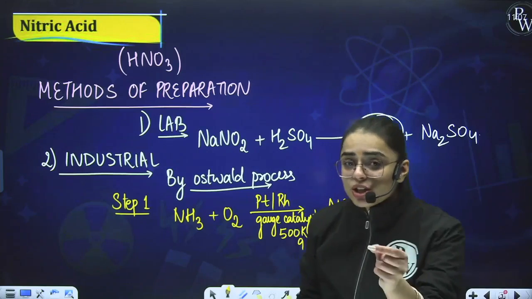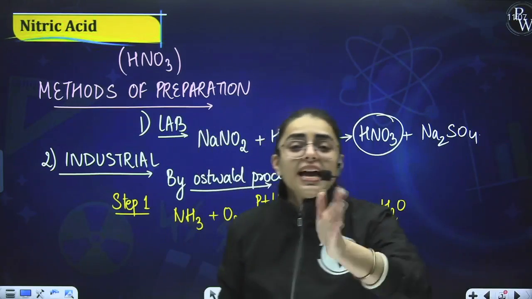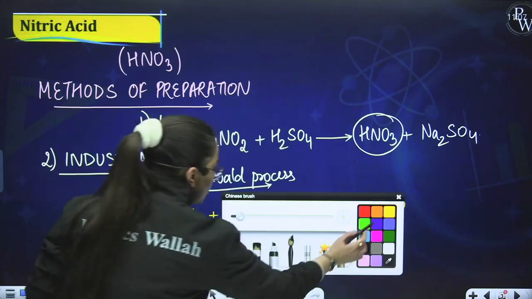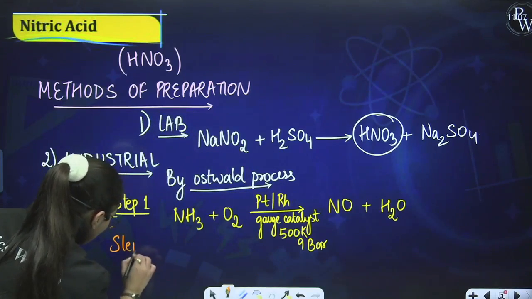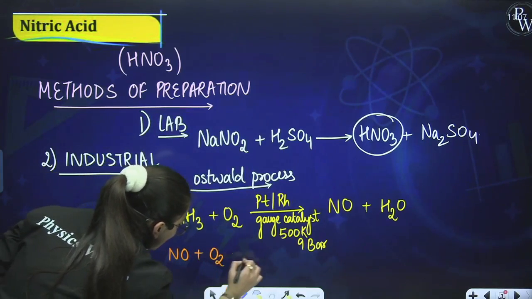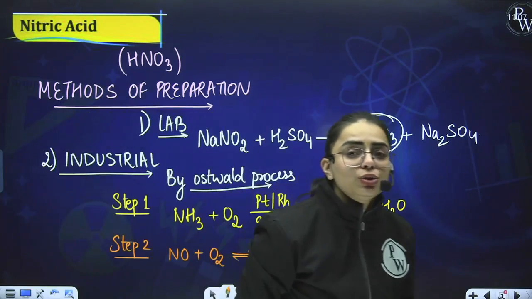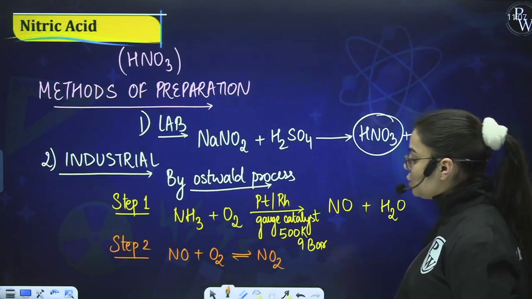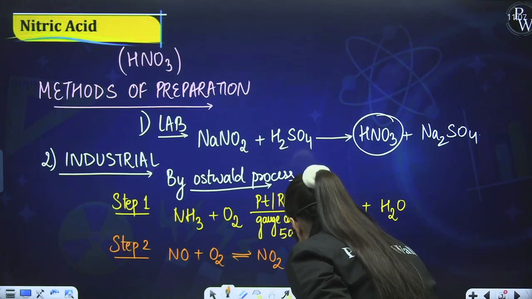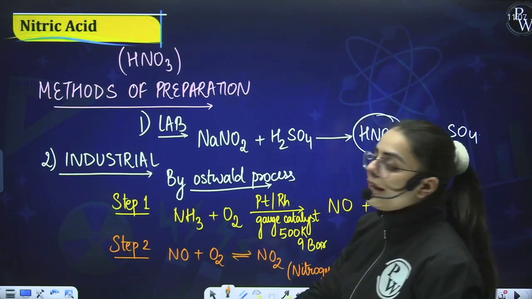Now in the very next step, what shall happen? This NO will further react with O2 in order to form NO2. What will happen in step number 2? Let us see. In step number 2, this NO will again react with O2 in order to form NO2, that is nitrogen dioxide. Is it clear to you?